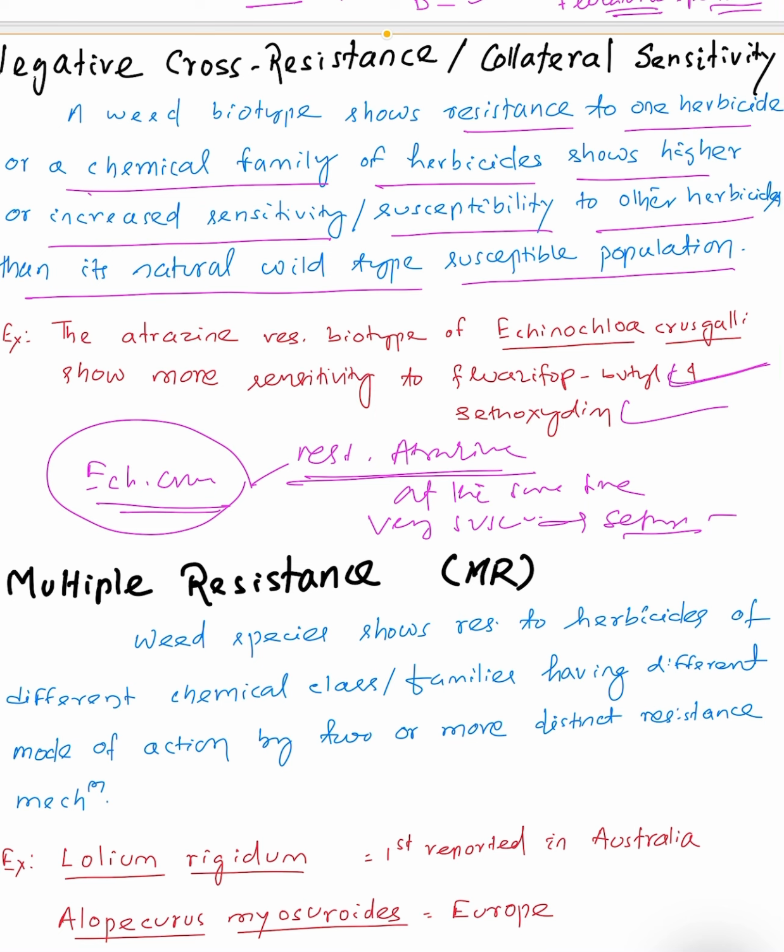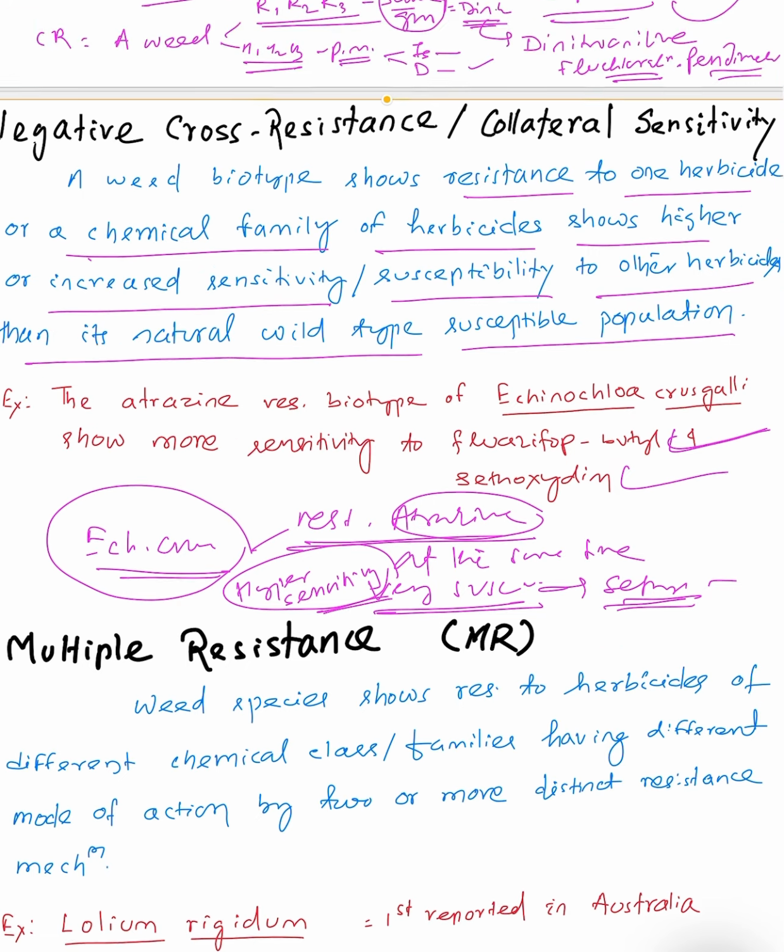So at one time it is resistant against one herbicide, and at the same time it is very much susceptible, or hypersensitive, with increased sensitivity against other herbicides like sethoxydim and fluazifop-butyl.